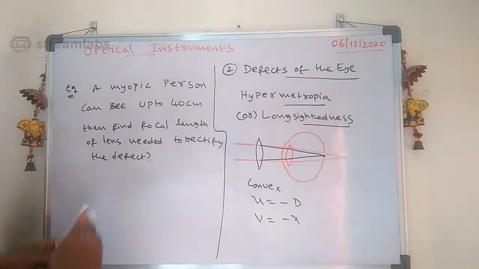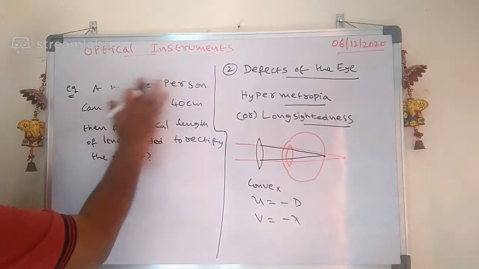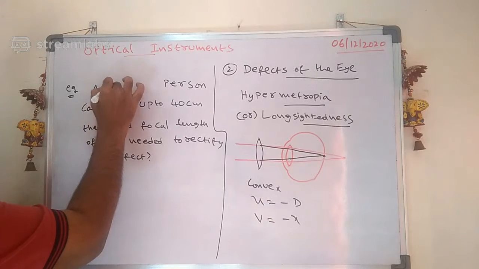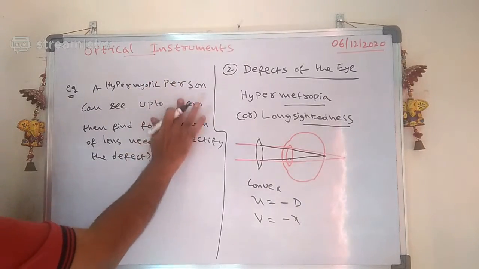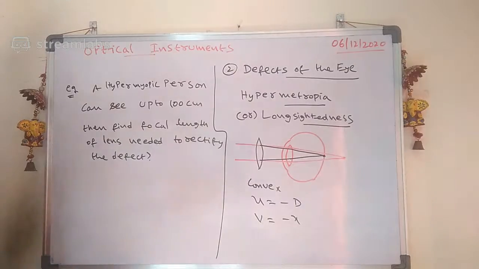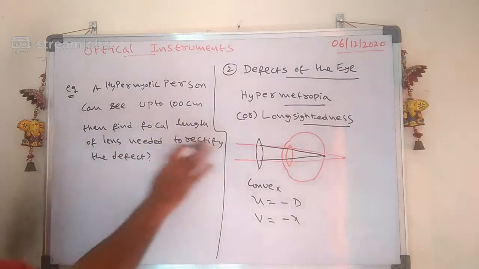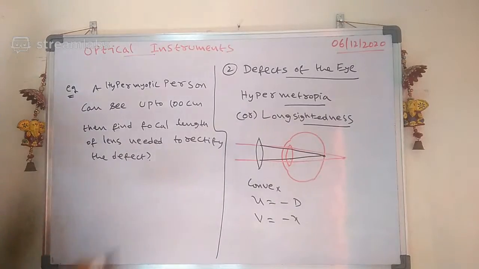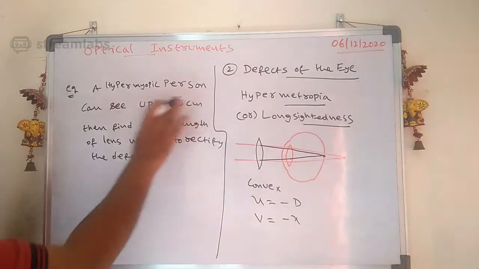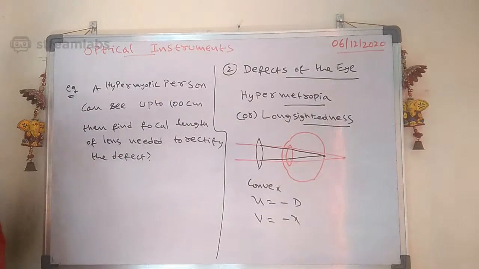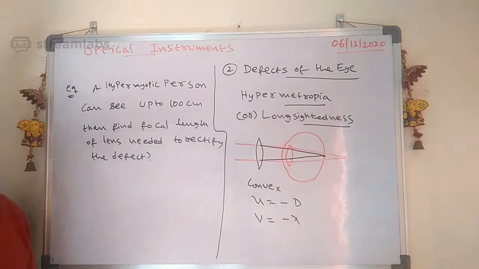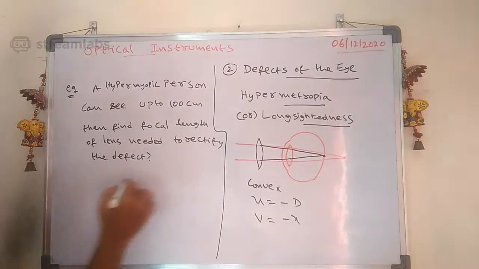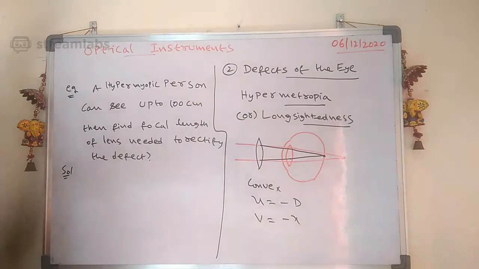Let us take another problem here. A hypermetropic person can see up to, let us take, 100 centimeters. Then find the focal length of the lens needed to rectify the defect. Come on, please solve this one using this technique and tell me how much you got.